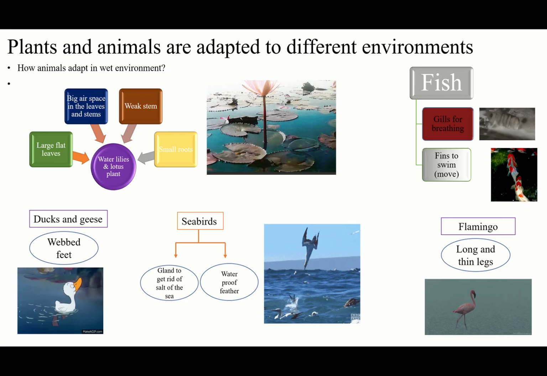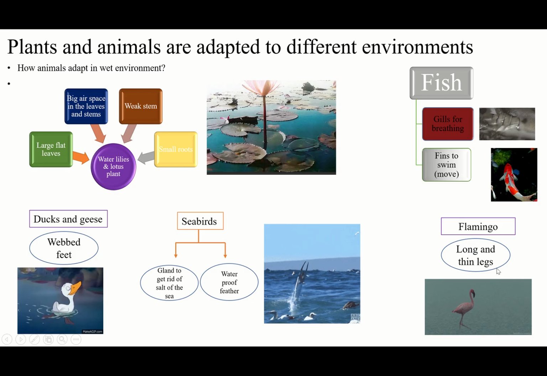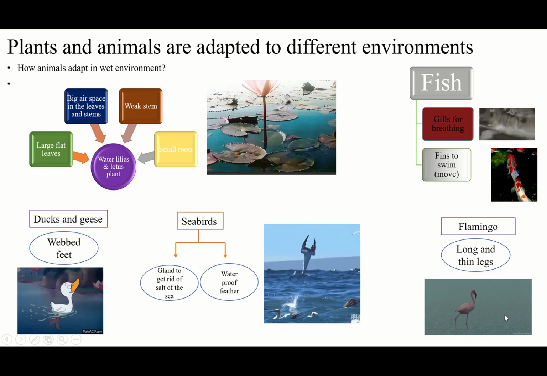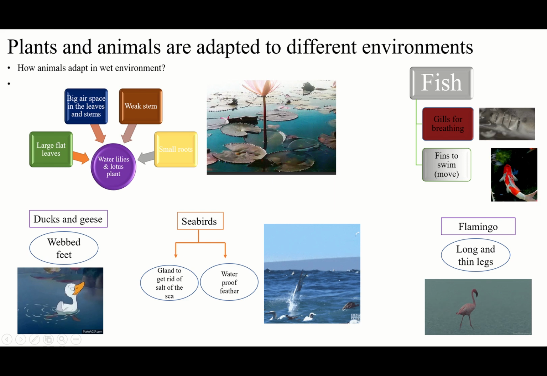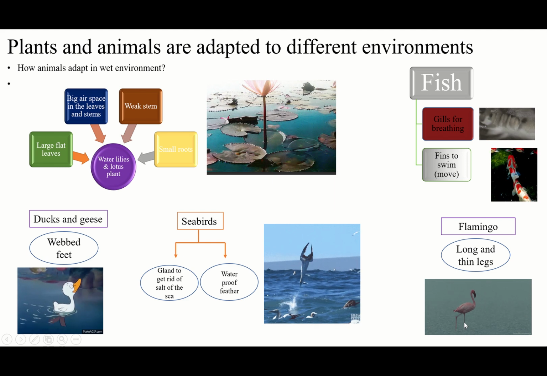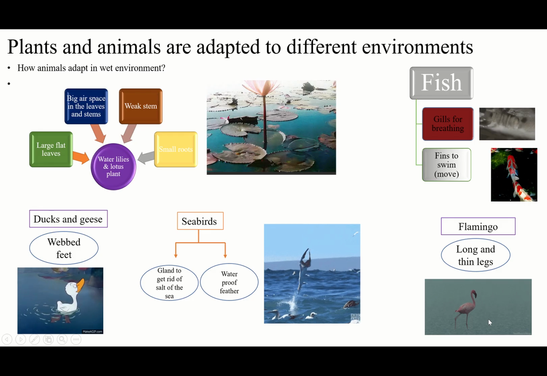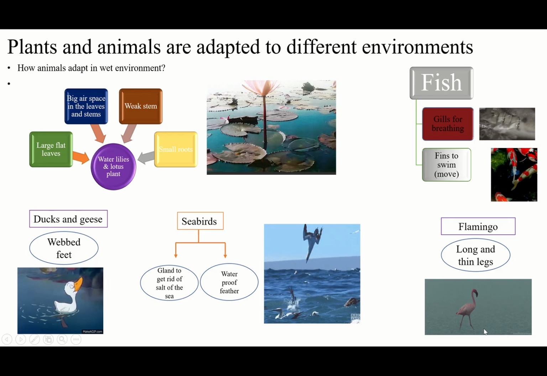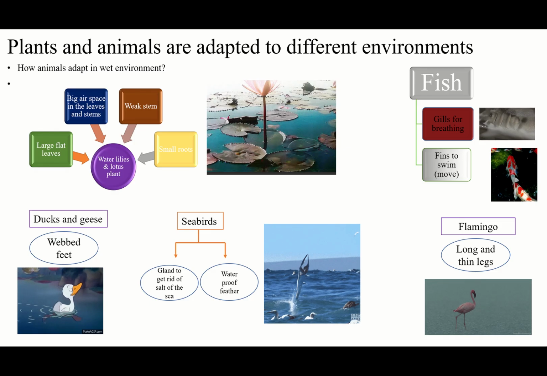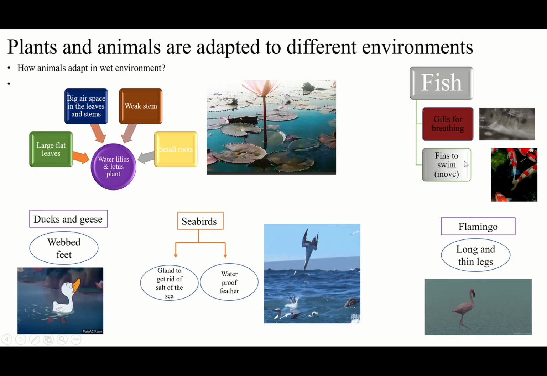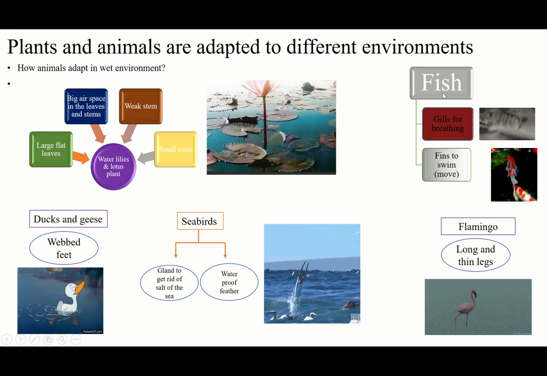They can move faster, and they also have a flexible neck to catch fish and other things easily to eat. But be careful, they have thin legs to move easily through the shallow water. They have thin legs, less air resistance, less water resistance.